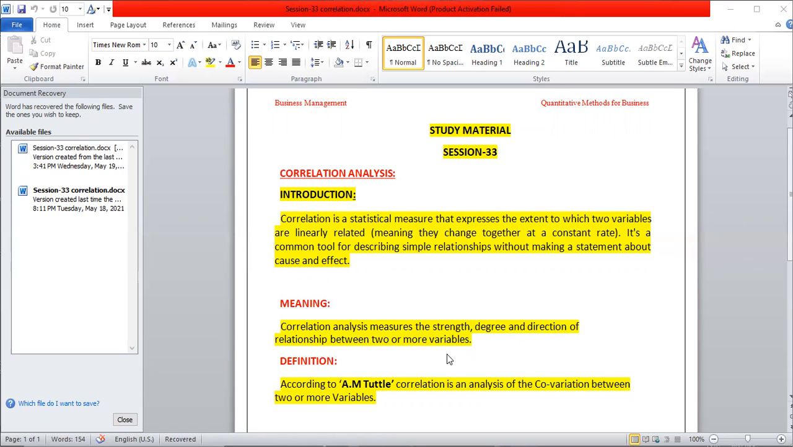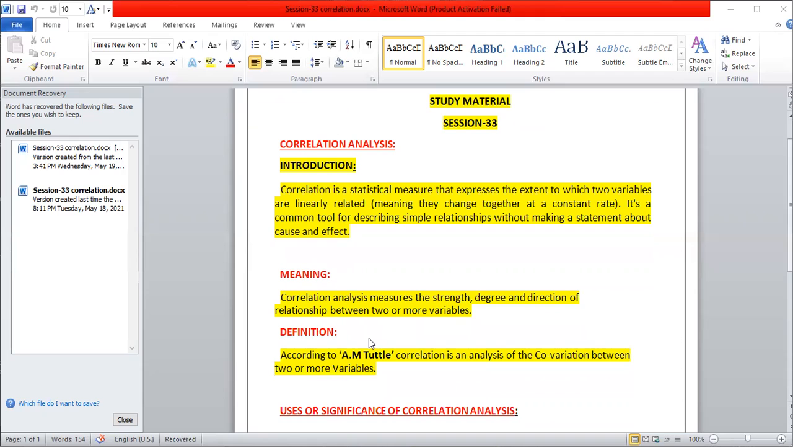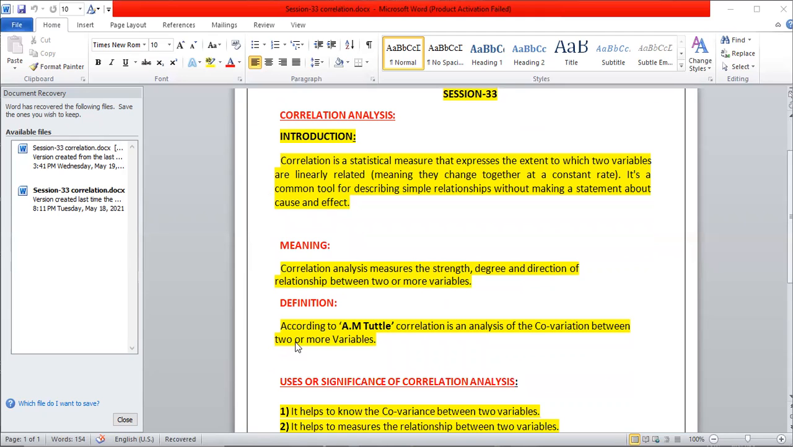Here we can establish the relationship between price and supply, or any three or more variables, with the help of correlation. So this is the complete meaning of correlation analysis. Now we shall go through some of the definitions.